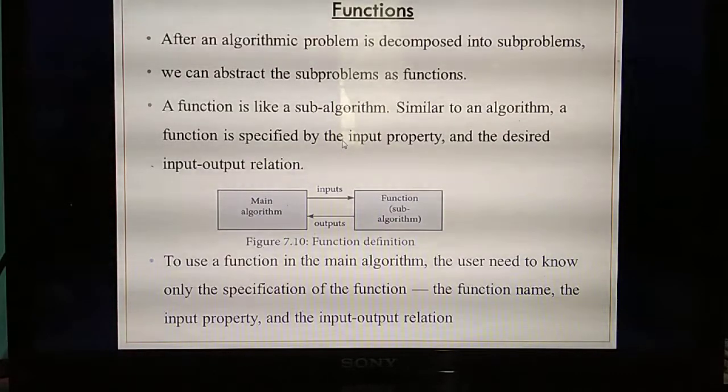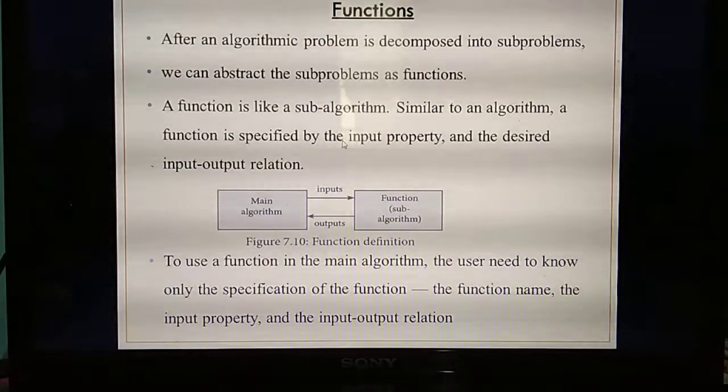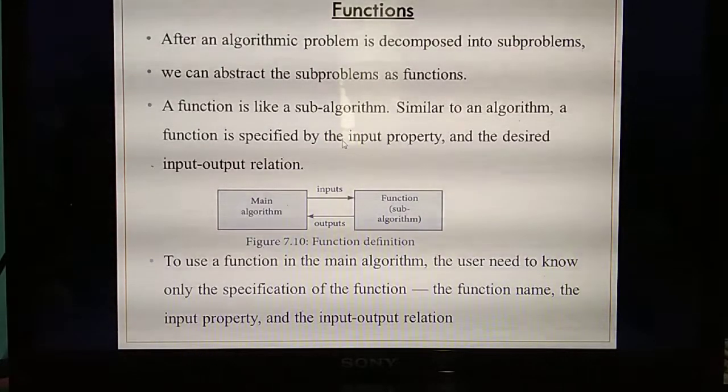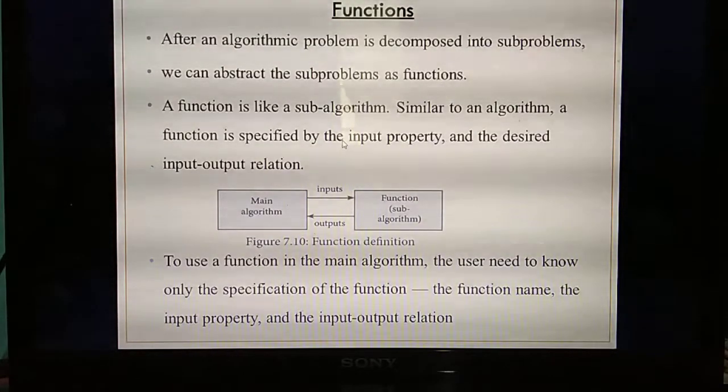Okay, but each sub problem, or each function, will have inputs as well as outputs, and input properties as well as an input-output relation.